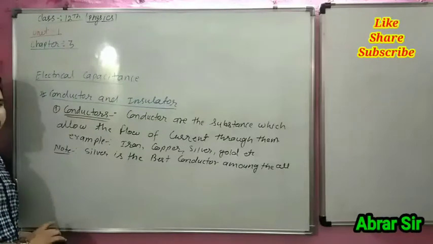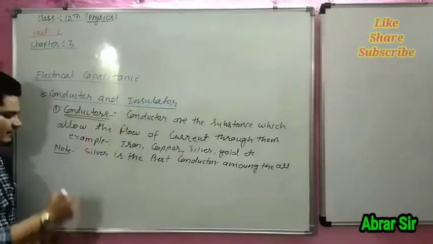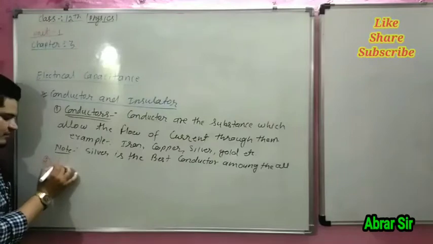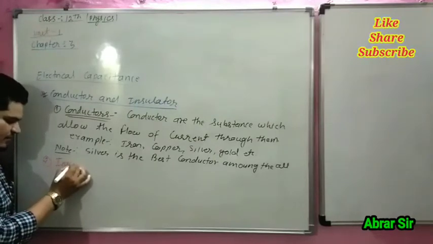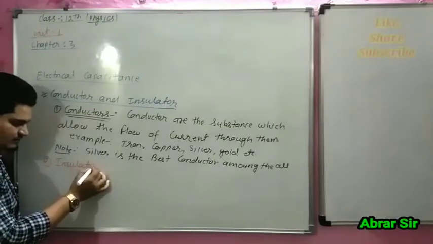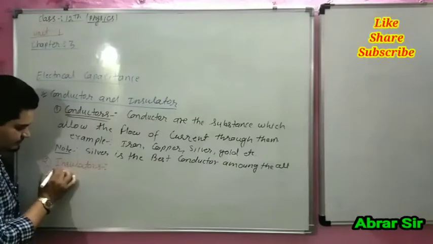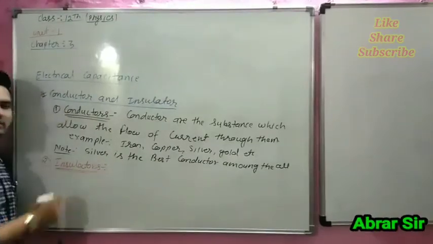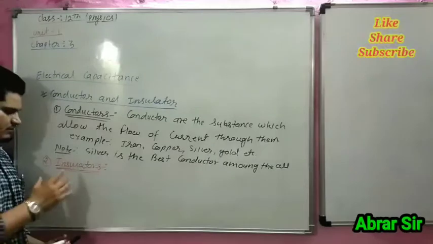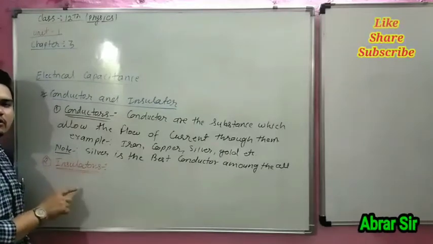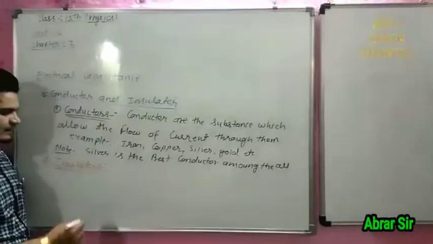Now we are going to start the second topic, insulators. This is the opposite of the conductor. These are the substances which do not allow the flow of electric current.